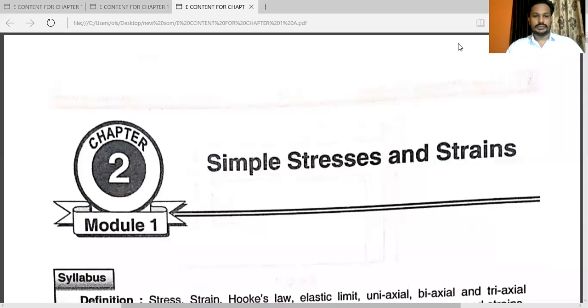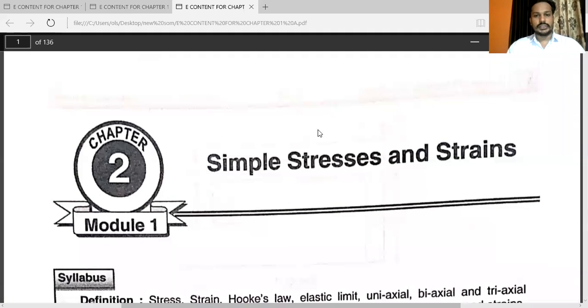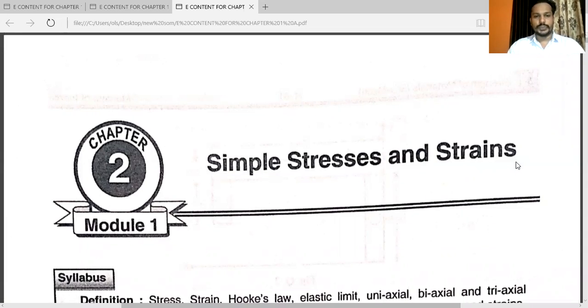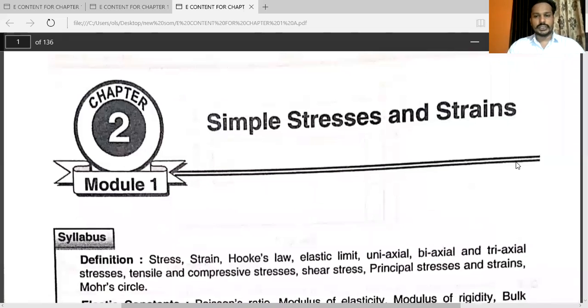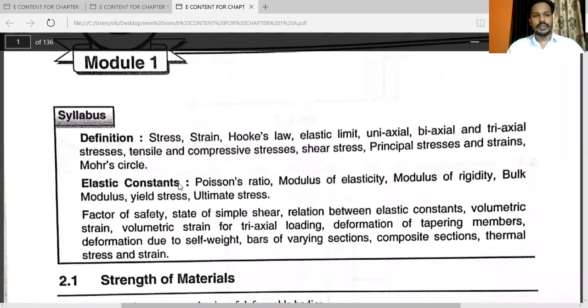Hello friends, in the previous video we have seen the moment of inertia. Now this is your new chapter, that is simple stresses and strains. See, this is also a very important chapter. Here in the syllabus topic we have different points.